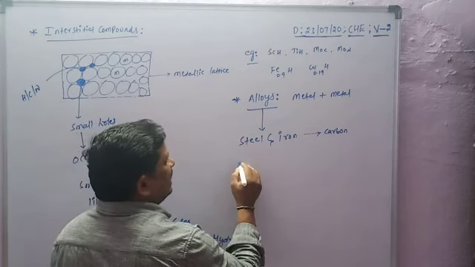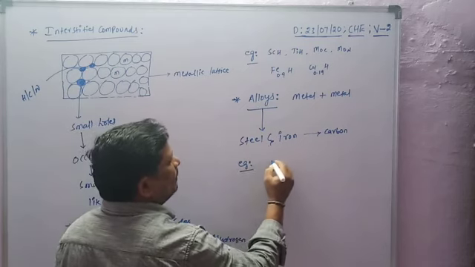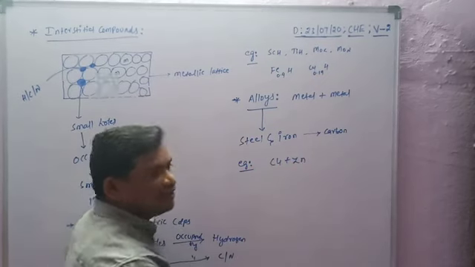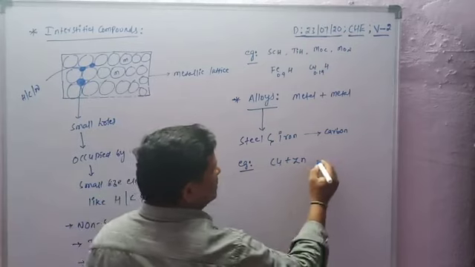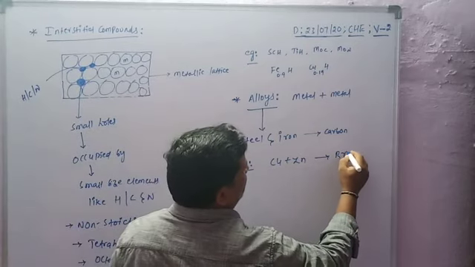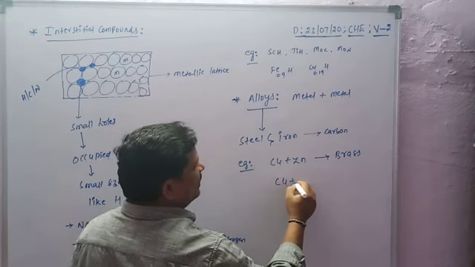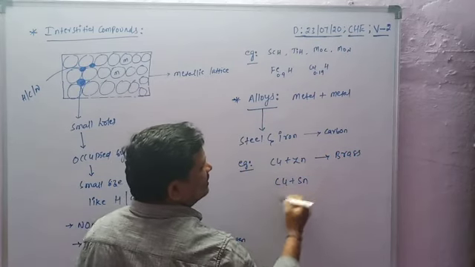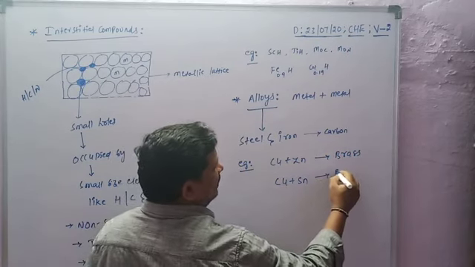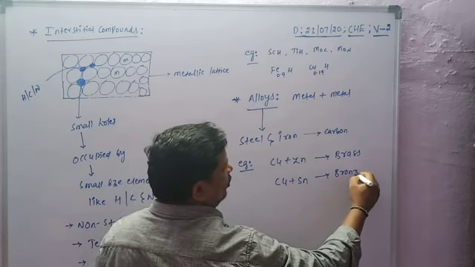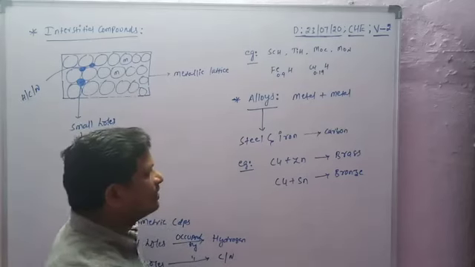Now the best alloys of copper: the composition of copper and zinc is known as brass. Similarly, copper and tin, where tin is Sn, a mixture of copper and tin is bronze.